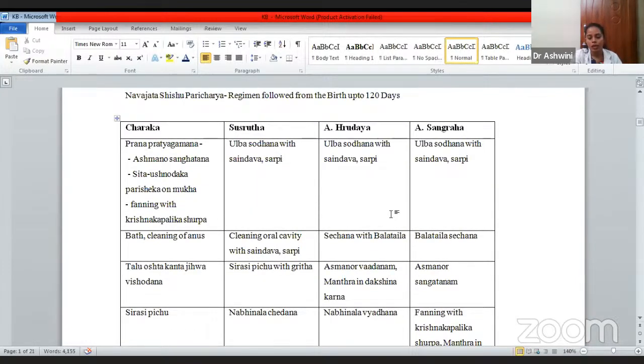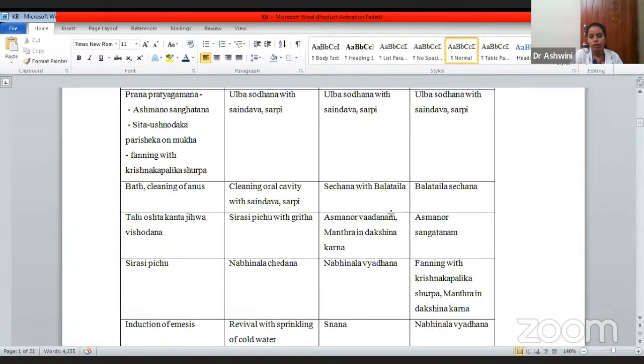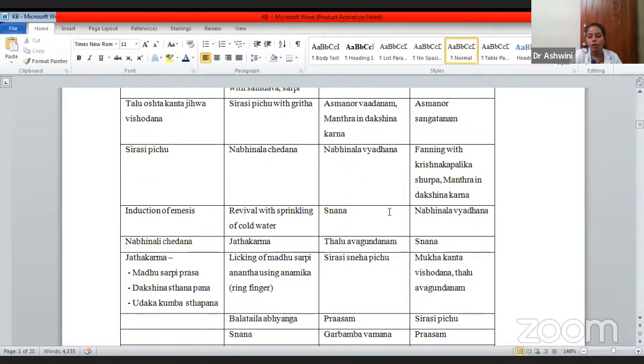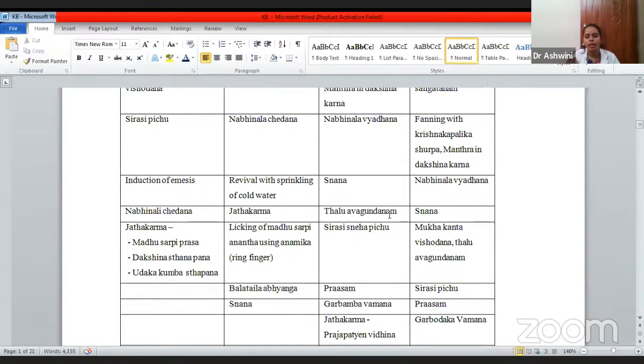Now coming to Ashtanga Hridaya, even he has told Ulba Shodhana with Saindava Sarpi, Sechana with the Bala Taila, then Ashmanor Vadanam. Here Ashmano Sangatana Vadanam, same, striking of the stones. Then mantra in the Dakshina Karna, in the right ear, you are supposed to do mantra Ucharana, then Nabi Nala Vyada, then Snana, Talu Avagundanam, then Shirasi. Talu Avagundanam is again cleaning the mouth.